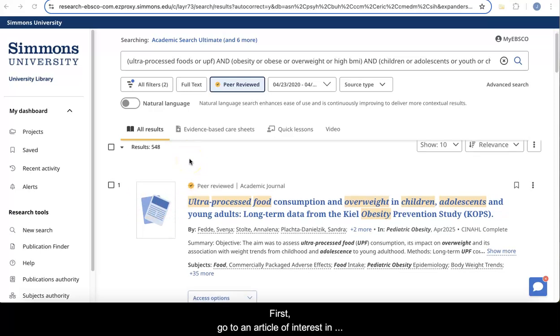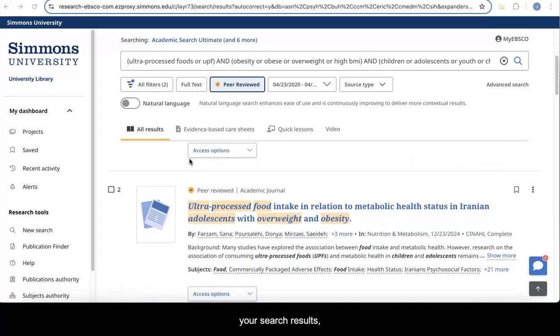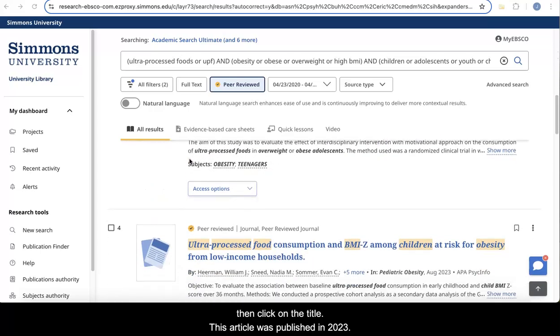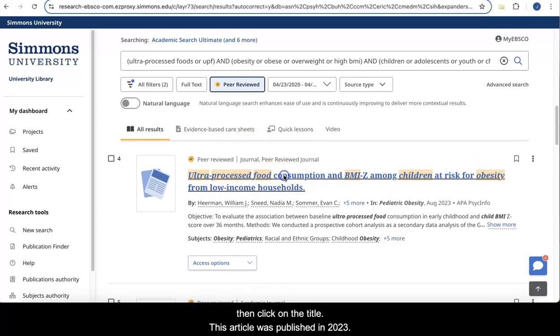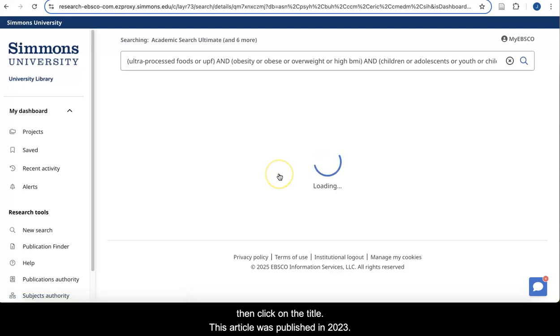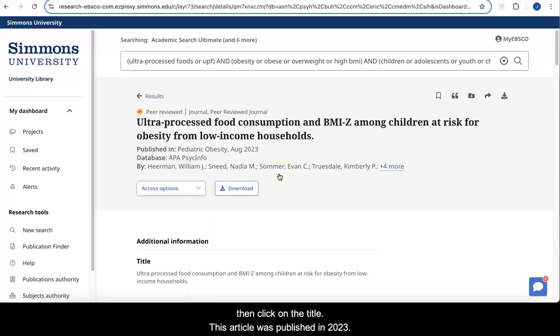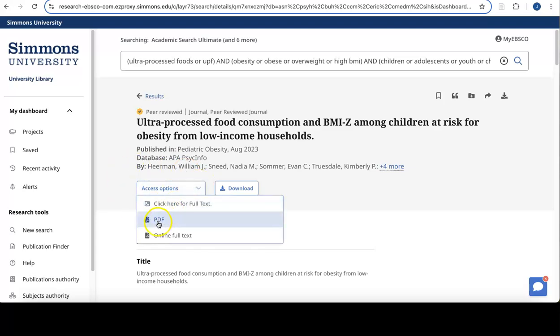First, go to an article of interest in your search results, then click on the title. This article was published in 2023. Click on Access Options and select PDF.